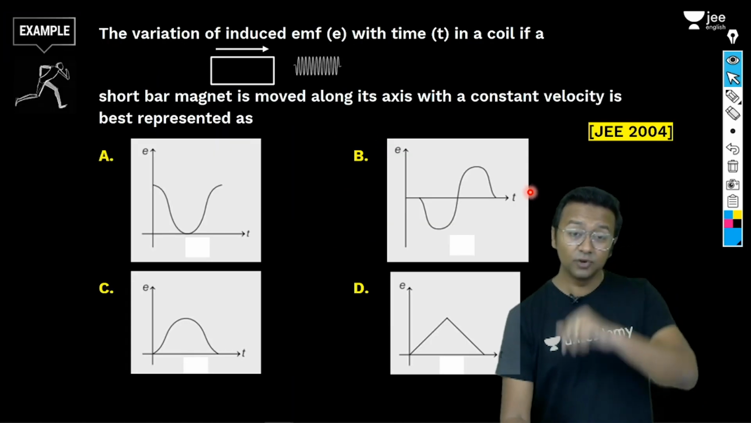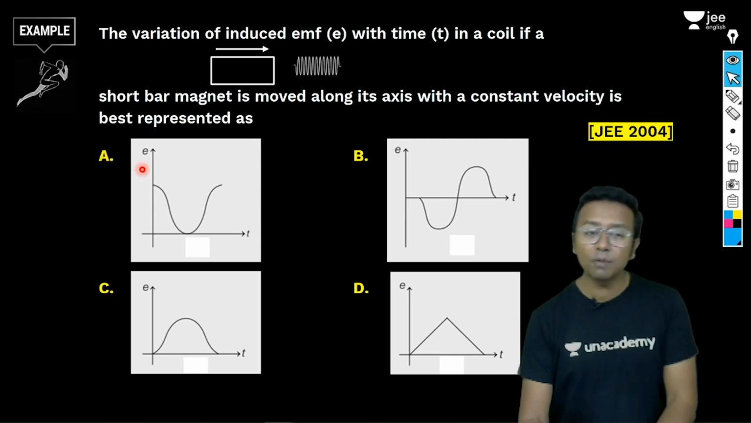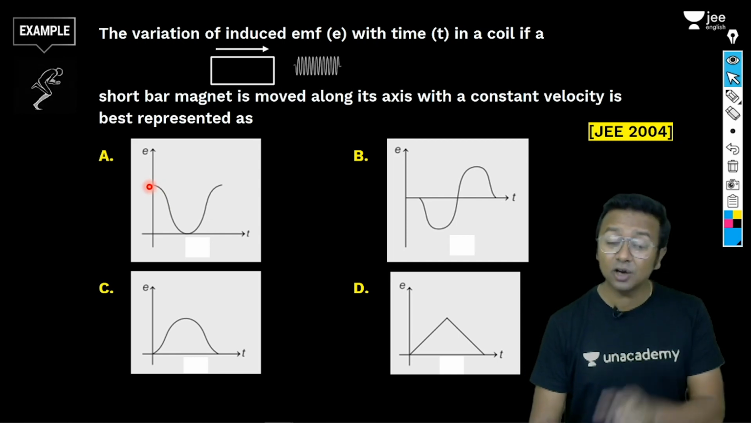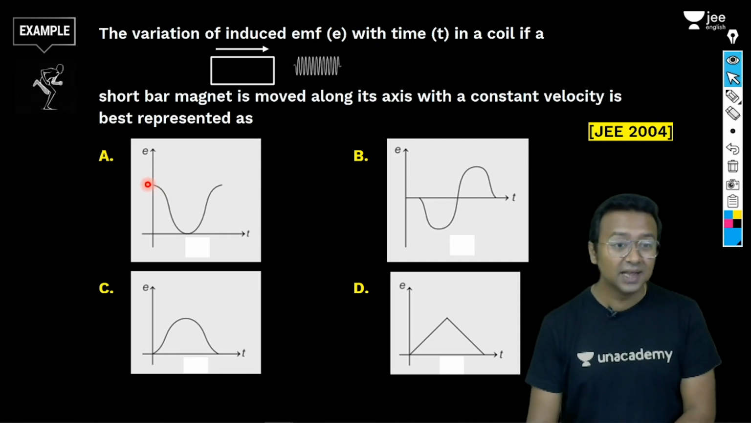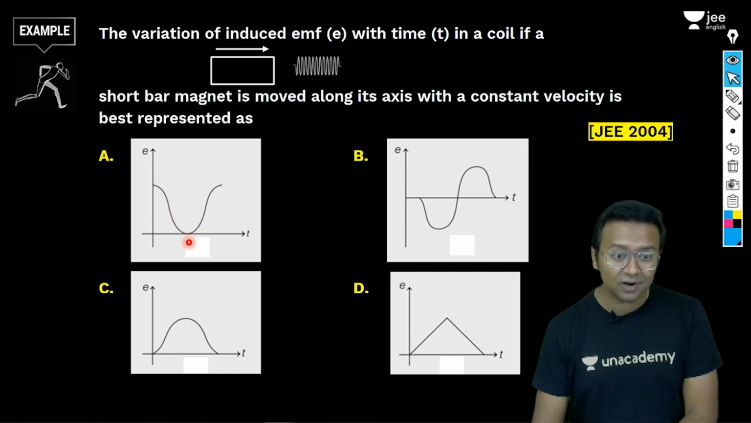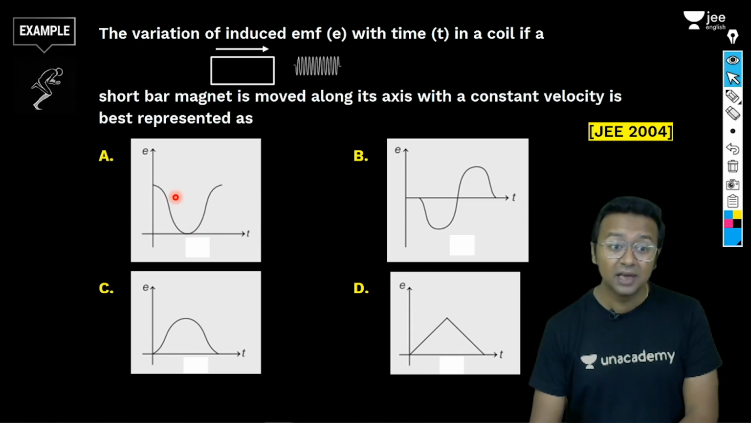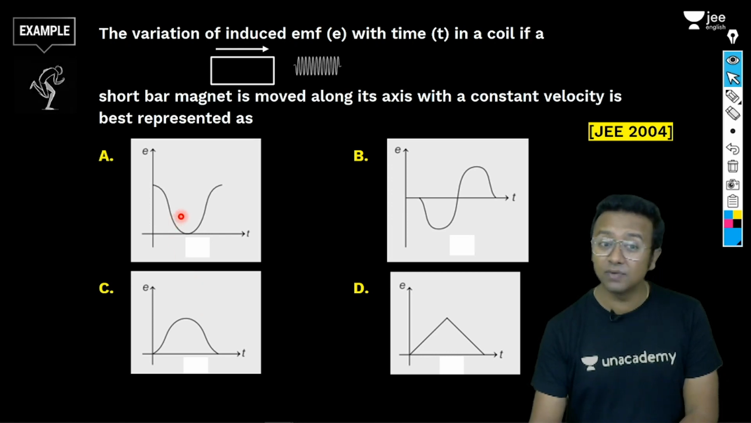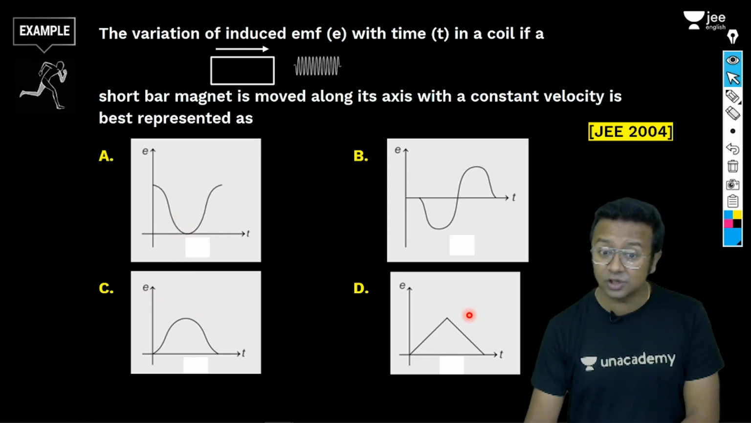Okay, so you can look at these graphs out here. If you look at option A, the EMF is constant. It does not change. All right, it's not constant, the direction is constant. That is, it is never going to the negative side of the EMF. So it is always above the t-axis, above the x-axis. So it is always positive. So is option C, so is option D.